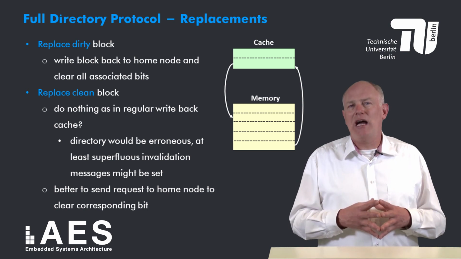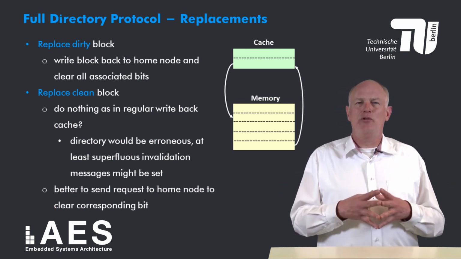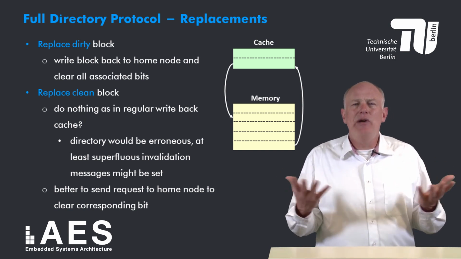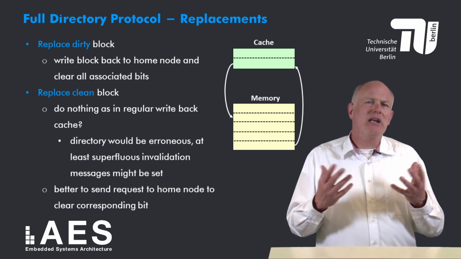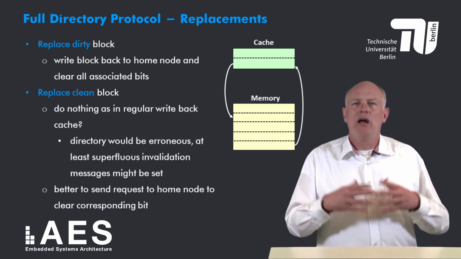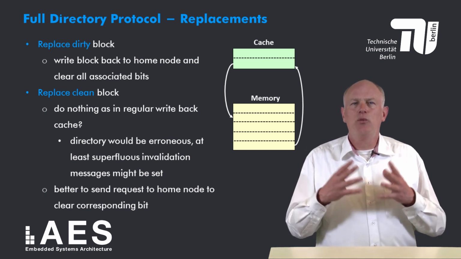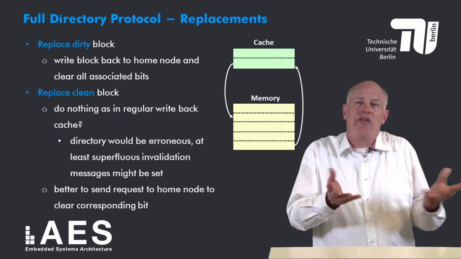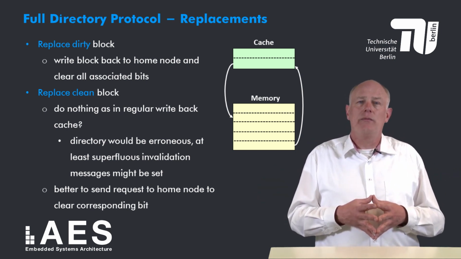In a single core write-back cache, we can do nothing, since the memory copy is up to date. The memory copy is also up to date in a multi-core write-back cache, but if we do nothing, the directory entry for this block at the home node would become erroneous. It would indicate that the node that evicts the block would have a copy, while in reality it no longer would.